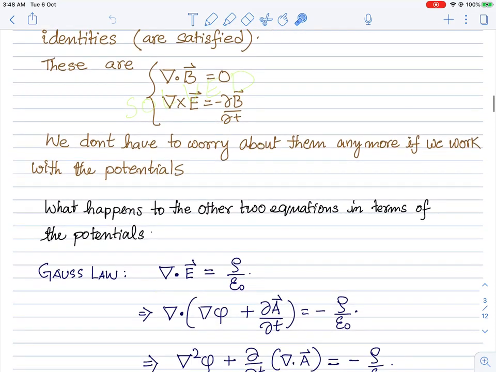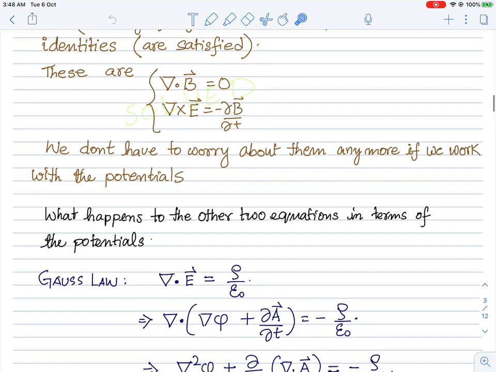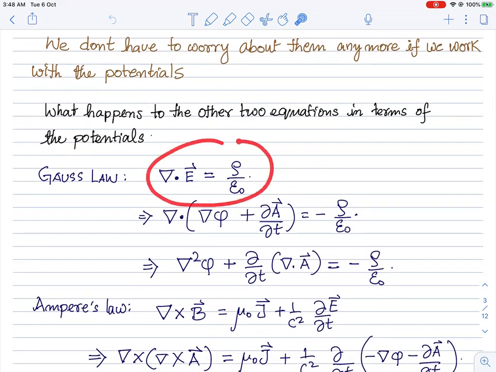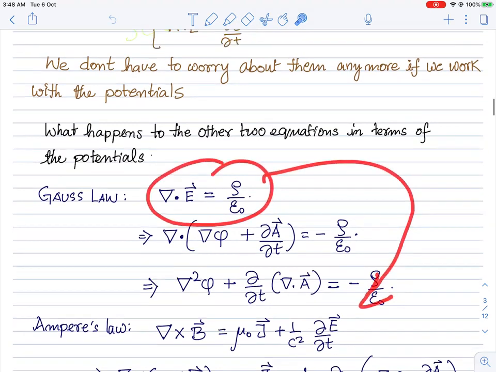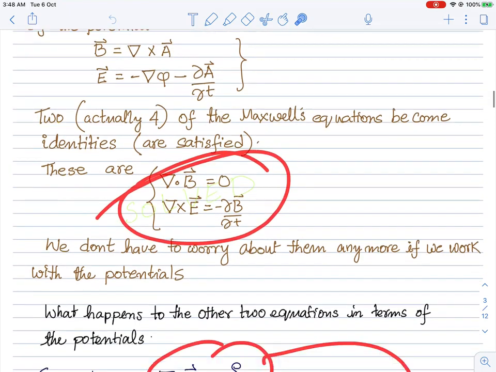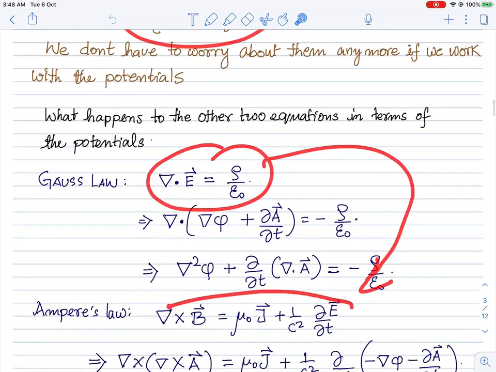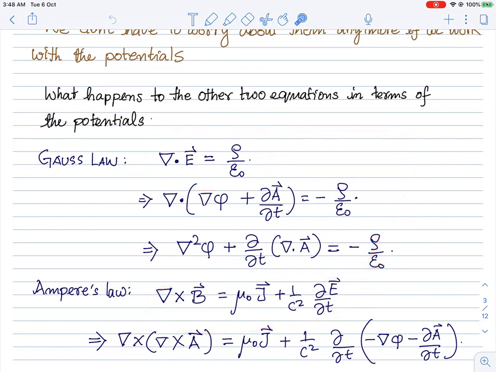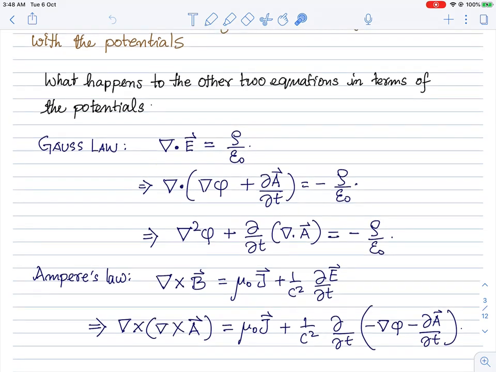So both these equations are solved as identities once we recast the electric and magnetic field in terms of the vector and scalar potentials. But there are two equations that are still left, and I would like to highlight the fact that these are the two equations with the sources. The equations without the sources become identities, but the equations with the sources still remain, and they are the ones that we have to solve to know what these scalar and vector potentials are. They are the leftover equations, right?